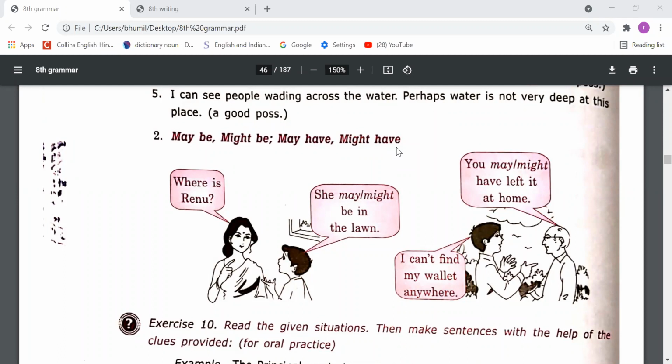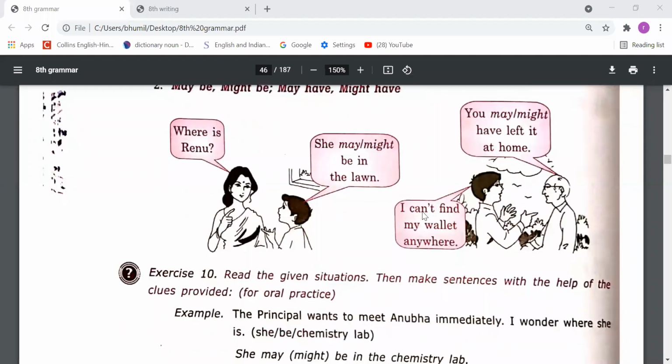When with guess, with possibility, you say that this may have been done, that's why you can use may have or might have plus third form. Okay, so you can see: I can't find my wallet anywhere. You may or might have left it at home. कोई पूछ रहा है कि मुझे अपना वॉलेट नहीं मिल रहा, दूसरा पर्सन कहता है कि शायद तुम उसे अपने घर पे भूल गए होंगे. Means we are talking about the past, and with a guess we are saying that.